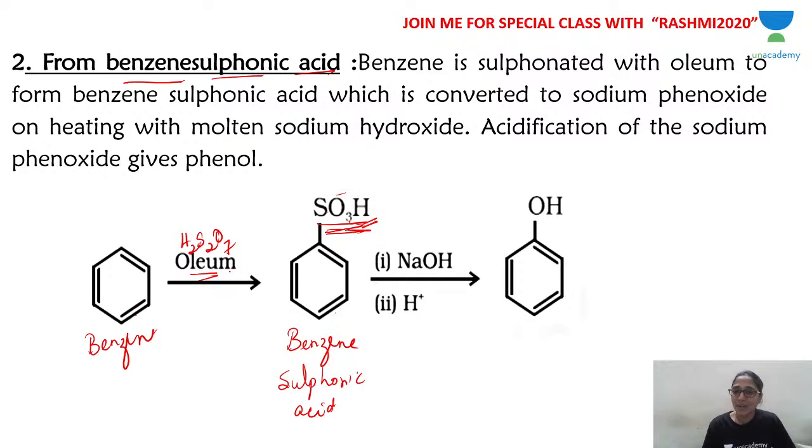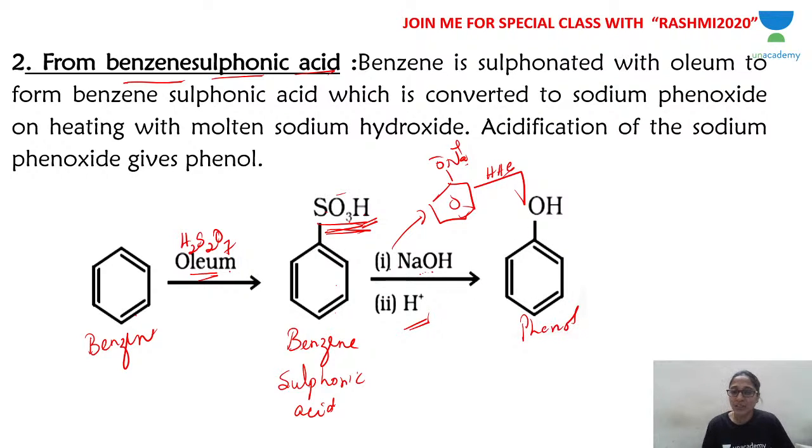Benzene sulfonic acid is fused with sodium hydroxide. The first step will give you O minus Na plus, sodium phenoxide. Sodium phenoxide on hydrolysis with acid, that is why the second step is written here, will give you phenol.